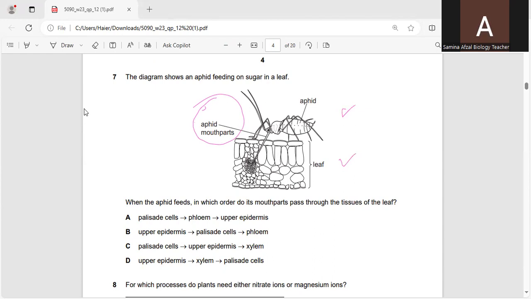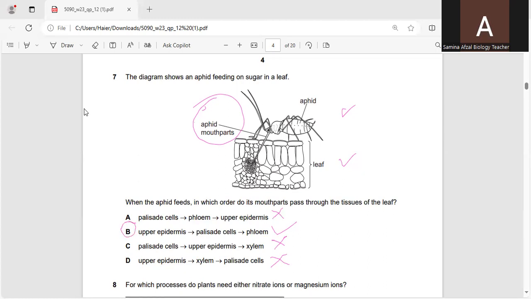Palisade cells, phloem, upper epidermis. No, the sequence is wrong. Upper epidermis, palisade cell, and then phloem, it can be the correct option, but let's find out about the other ones. Palisade cells, wrong sequence. Upper epidermis, xylem, again wrong sequence. Only the B option is the correct option, in which they have shown the correct sequence.